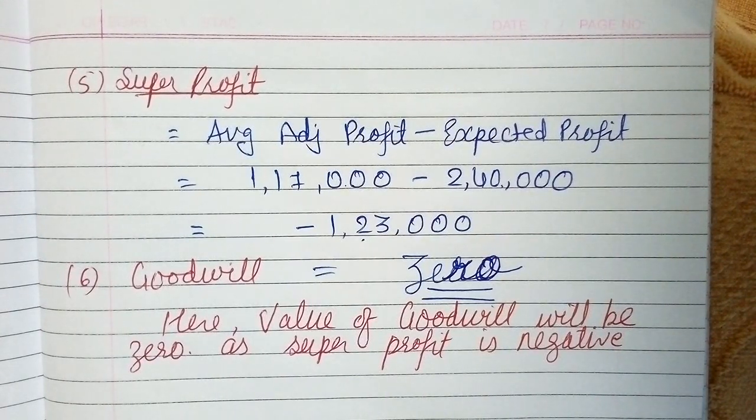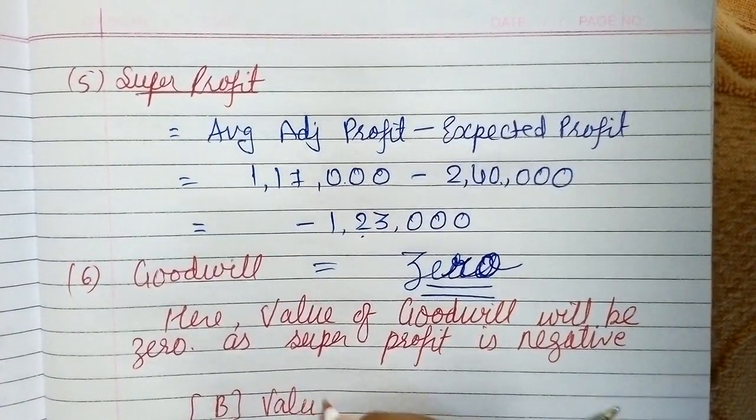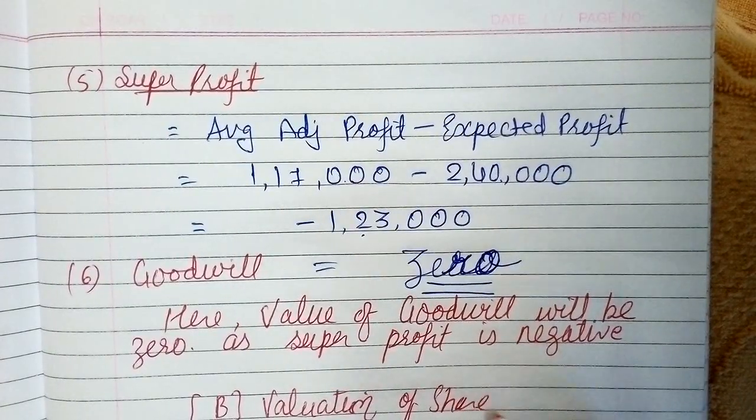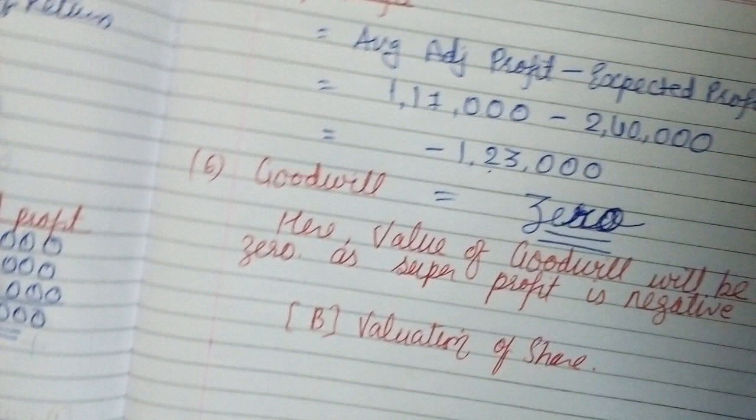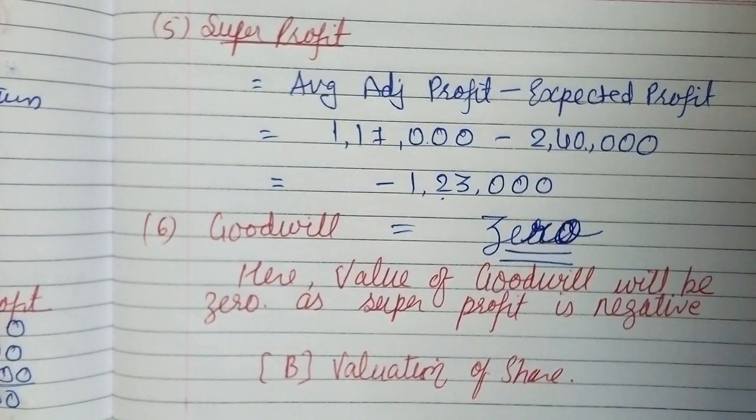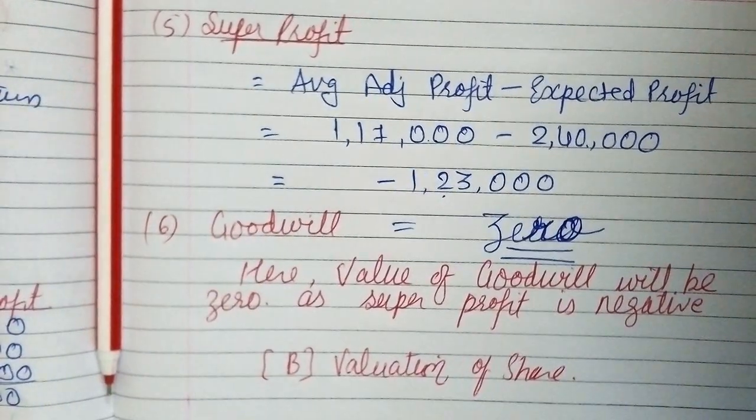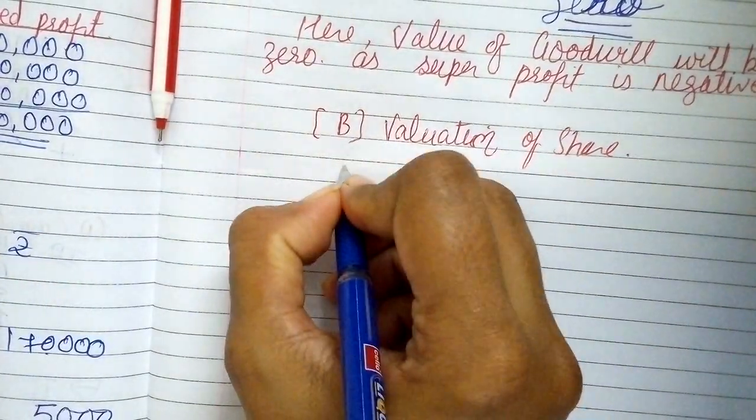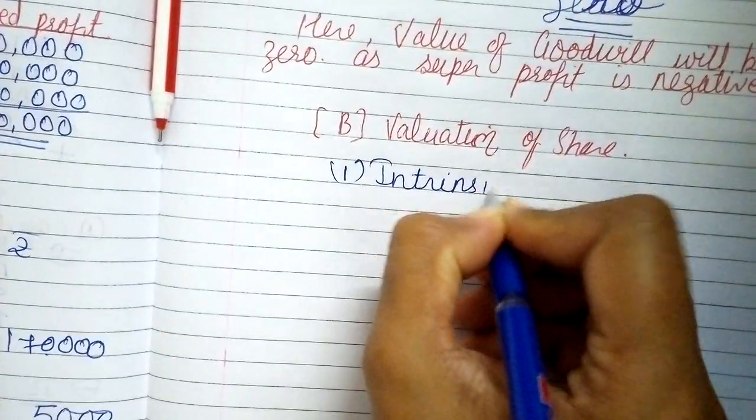Okay, now moving towards B section, that is valuation of share. Don't worry guys, don't think that after so much hard work and so many calculations the value of goodwill is 0. This calculation will be used somewhere or the other way here. So now shortcut method to find out net asset at the time of intrinsic value.